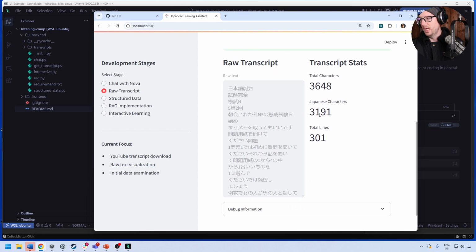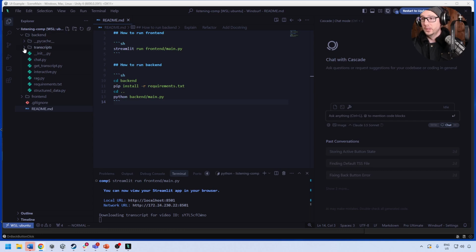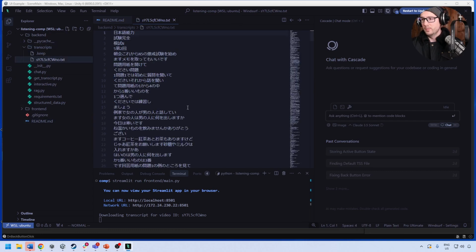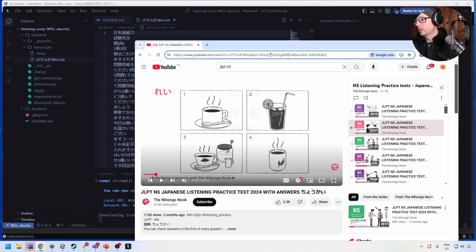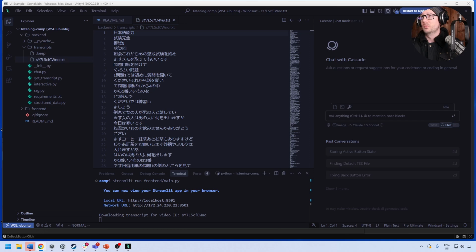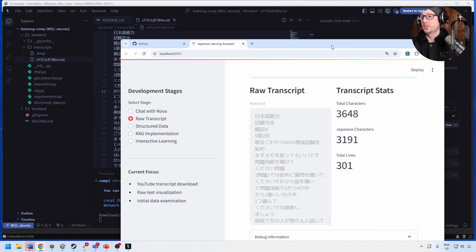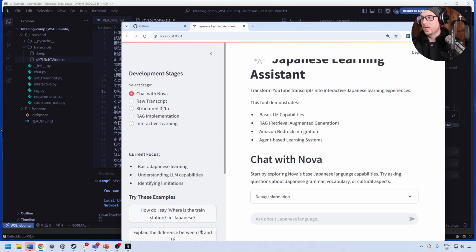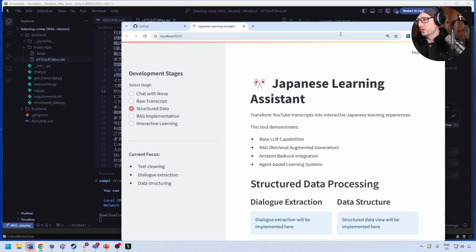So it's still working, and we have the total characters, Japanese characters, things like that. It's dropping it over here. Now we go to the same thing because it's the same URL, I believe. So if we take a look here, this one is called what? This one's SY7. Yeah, so it's the same one, and so it would just replace the file there. We were having a chat history issue here with the top one. I don't know if I really care about that too much, but I do care about structured data.